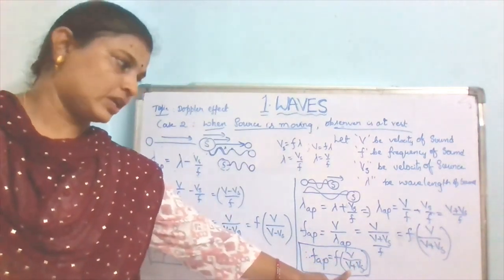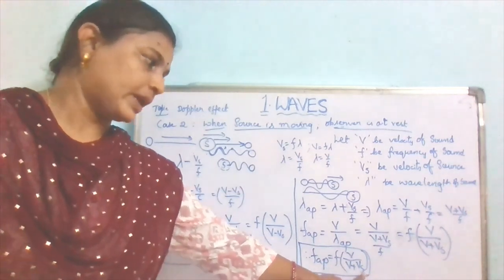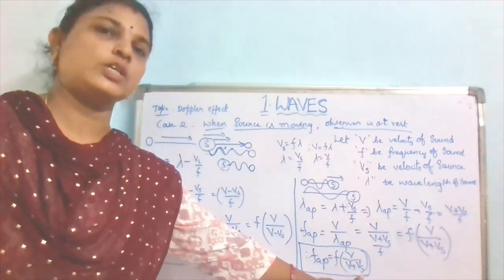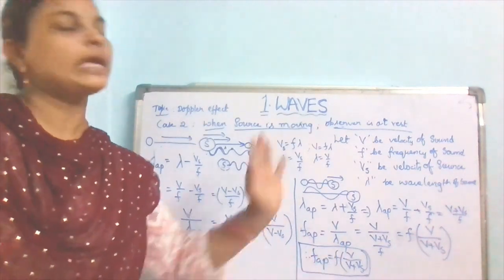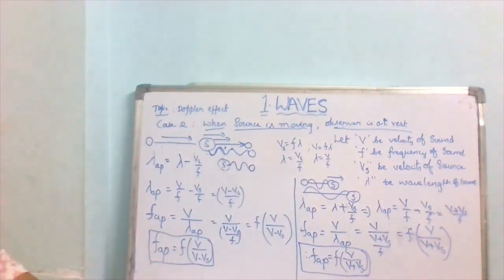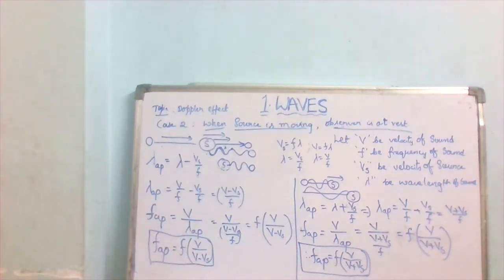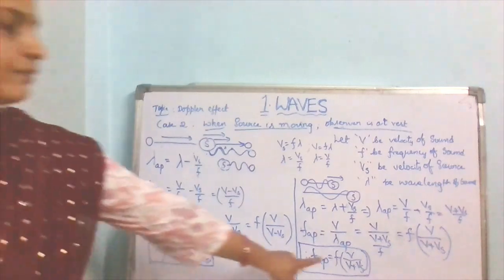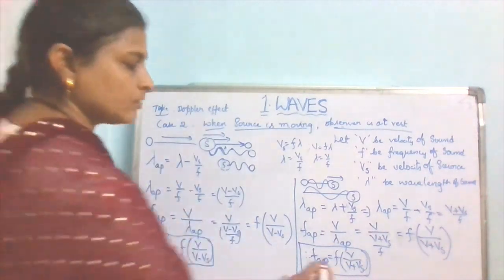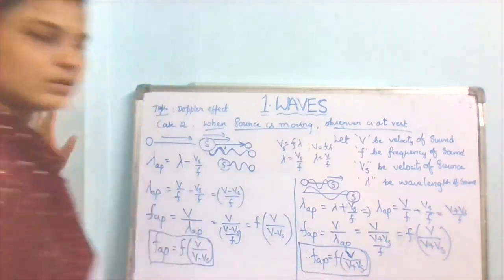V is the original velocity of the sound, and here Vs is the velocity of the source. It is moving away from the observer. So these two are the equations for the apparent frequencies: f into V by V minus Vs and f into V by V plus Vs. Okay, note it down.